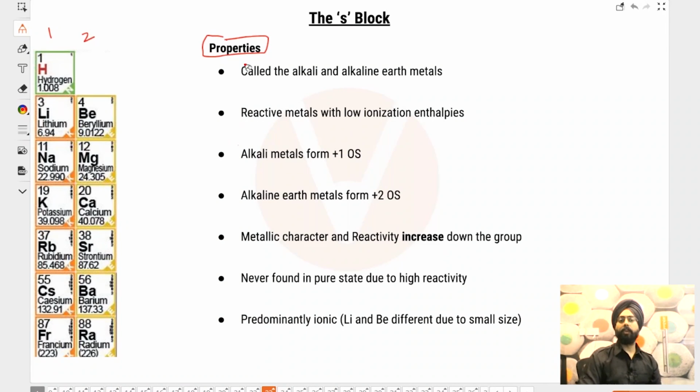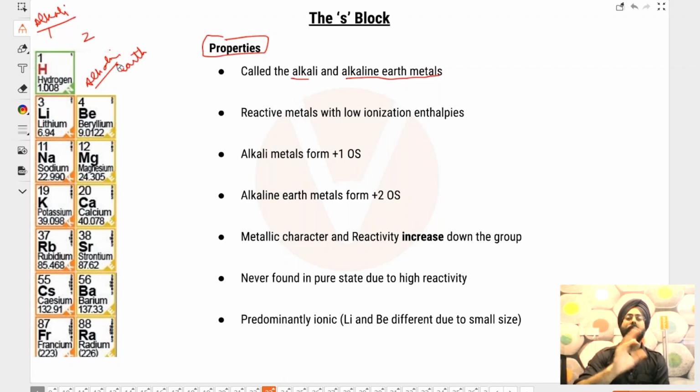This makes up the S block. The properties are, these are called alkali and alkaline earth metals. So group 1 are called alkali metals and these are called alkaline earth metals. Alkali and alkaline because when they dissolve in water, they are basic in nature. You know acids and bases, of course. So when they dissolve in water, they are basic in nature, and alkali is just another name for base. That's why they are called alkali.